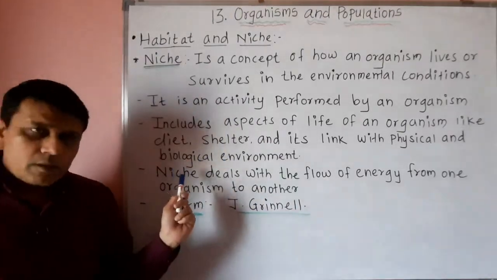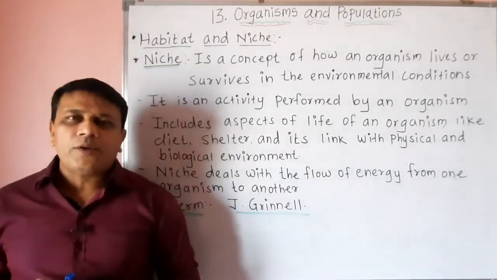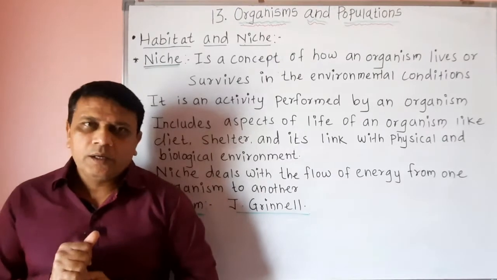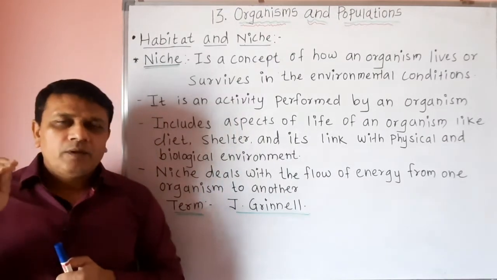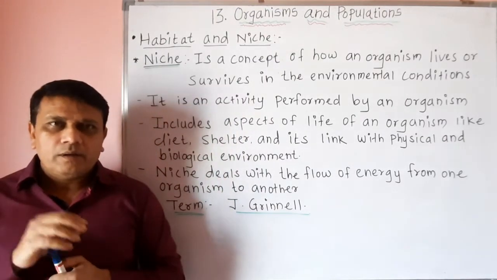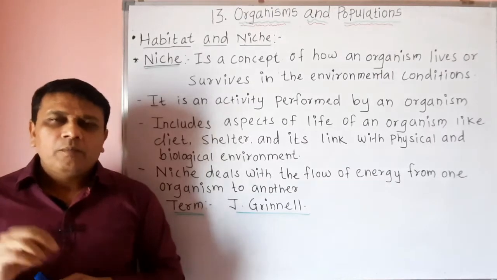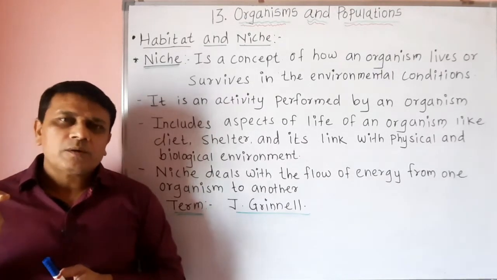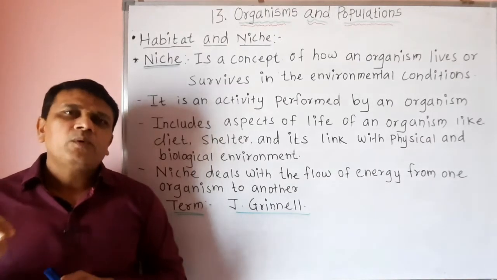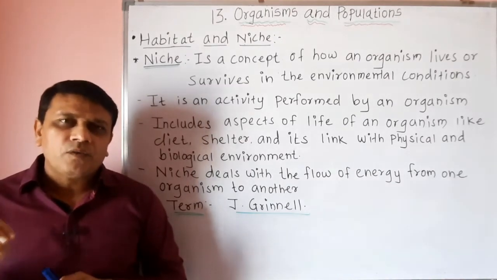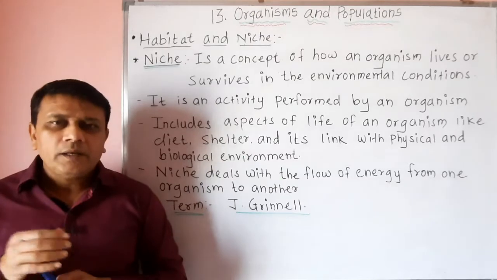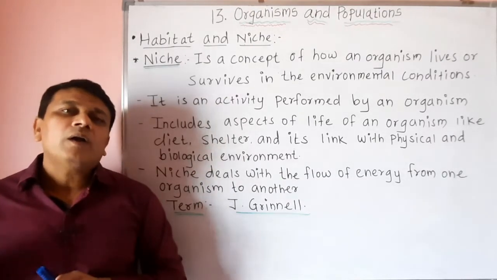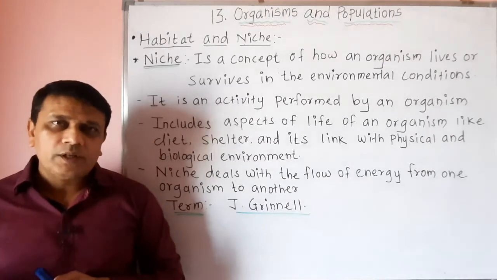Then niche deals with the flow of energy from one organism to another. Now you know that in an ecosystem plants are called producers. So on these producers, herbivorous animals are dependent for their food, and carnivorous animals are dependent on herbivorous animals for their food.